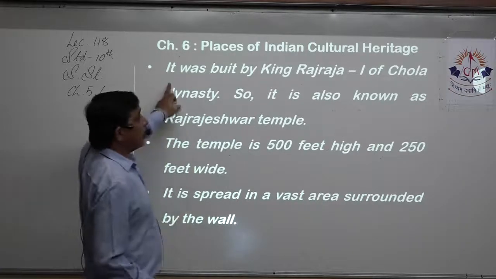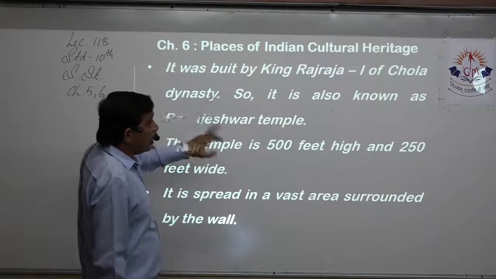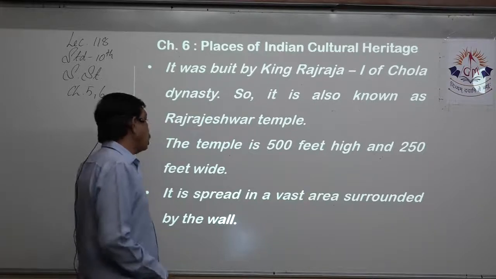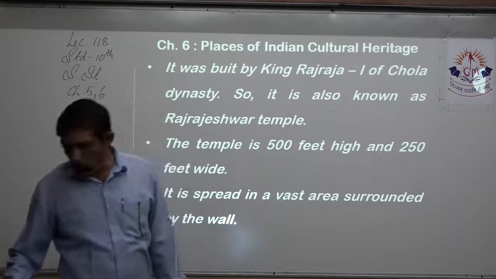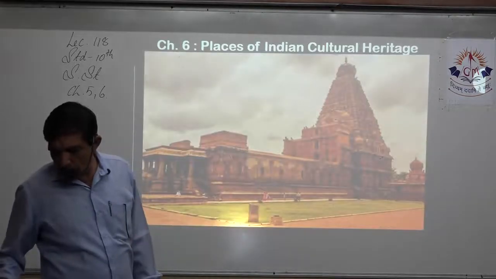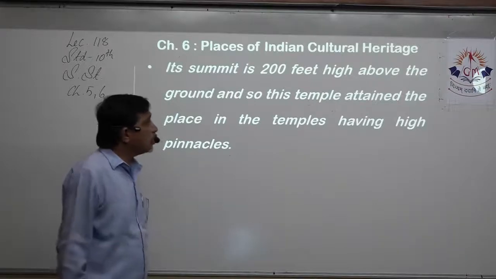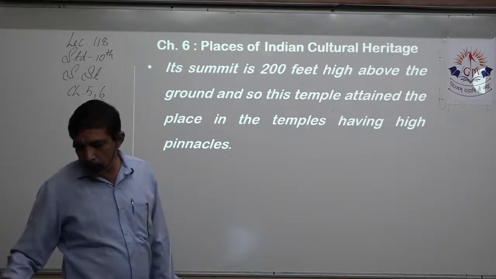It's built by King Rajaraja I of the Chola dynasty, hence it is known as Rajarajeshwar temple, another name for Brihadeshwar temple. The temple is 500 feet high and 200 feet wide. It's spread over a vast area and surrounded by a wall. This is the picture of that. Its summit is 200 feet high above the ground, so this temple attained a place among temples having high pinnacles.